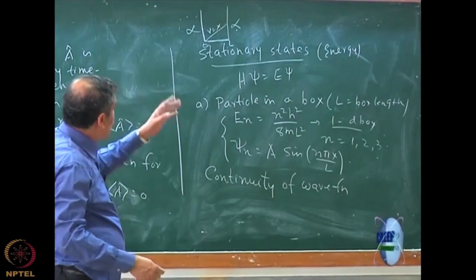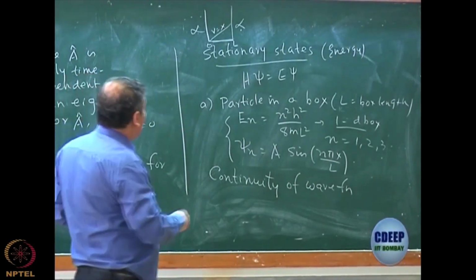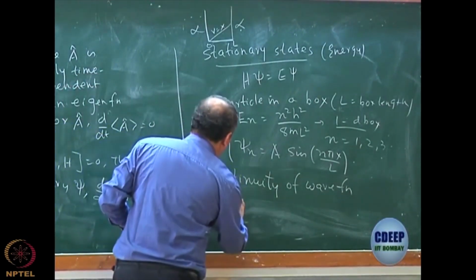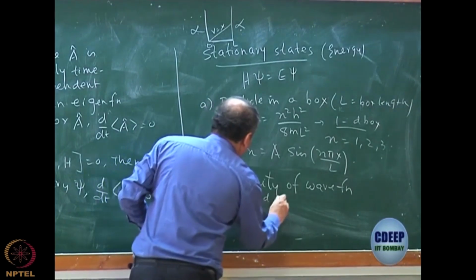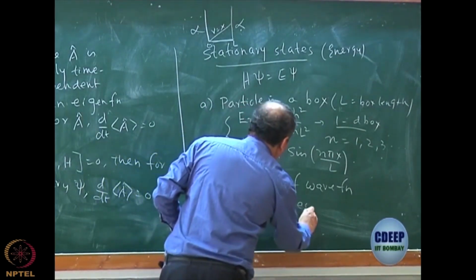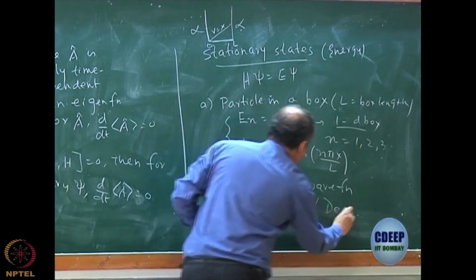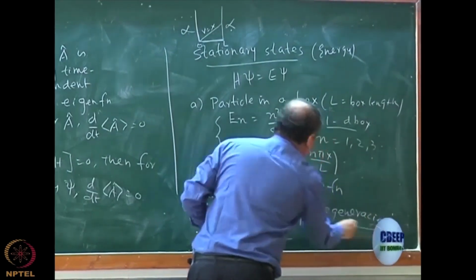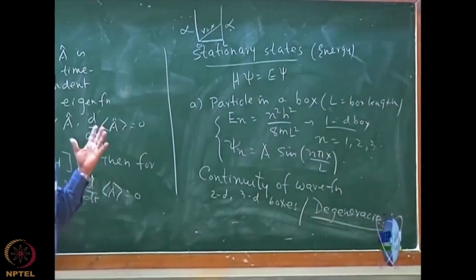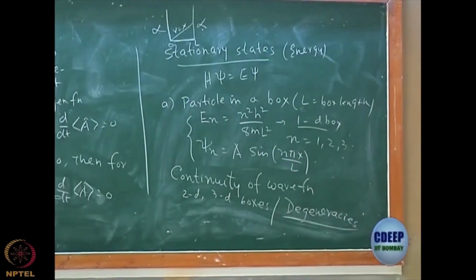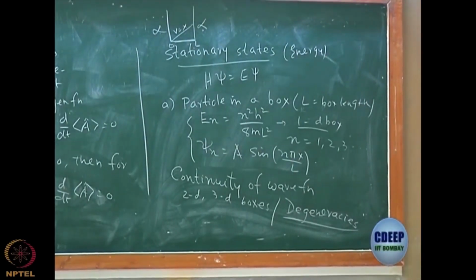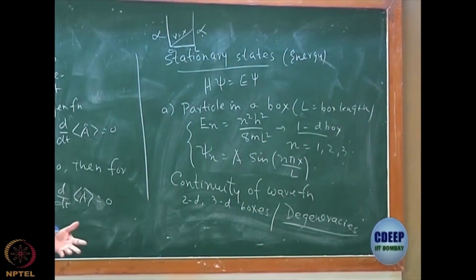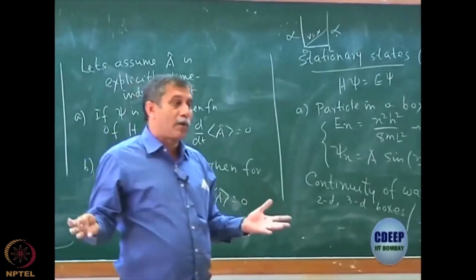So there are several nuances that we talked about, and we also looked at 2D and 3D boxes and their degeneracies, remember. So I just thought I will at least mention the topic, because I am not again going to cover this, but those who have problems, please revise these topics, what are the 2D and 3D boxes. They can be a square box, they can be a cubic box, they need not be a square box.